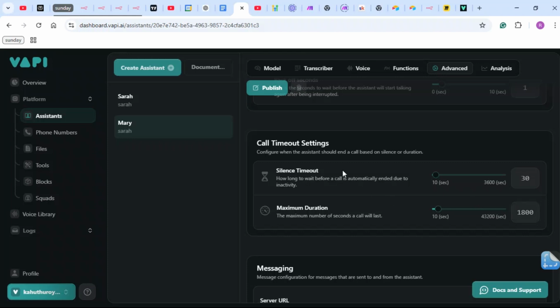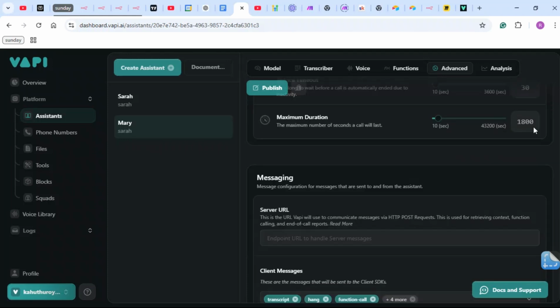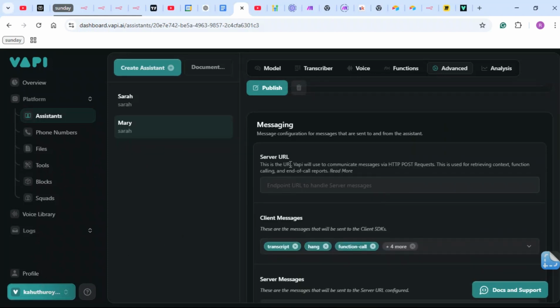This is okay. Silence timeout. This is the time that the assistant will wait before ending the call when there is silence, which is 30 seconds, okay. You want to keep this low because of course there is a cost to this, and I haven't gone across the billing side of it, but I will get back to it.